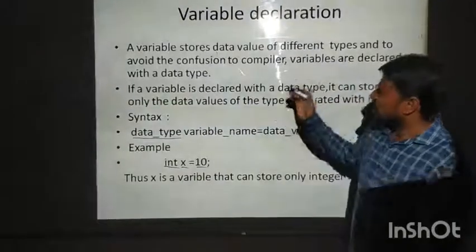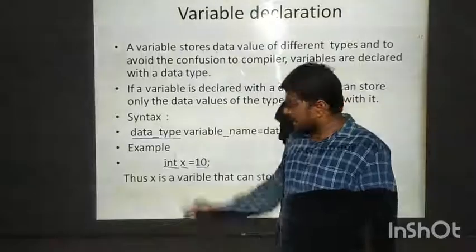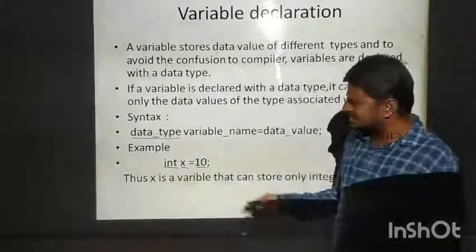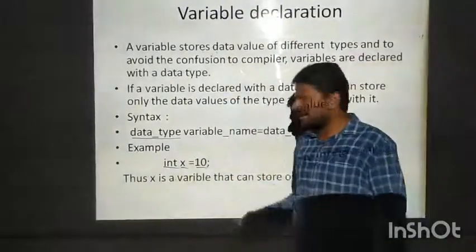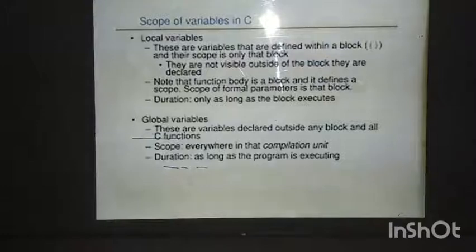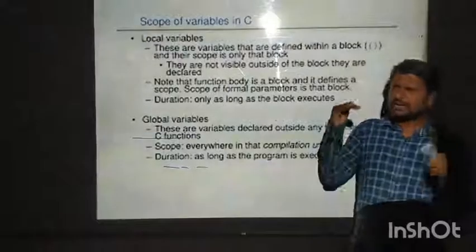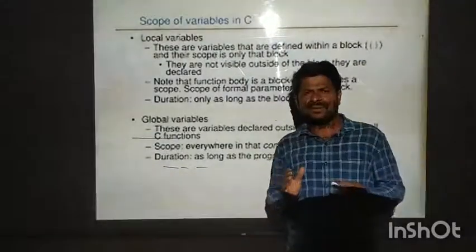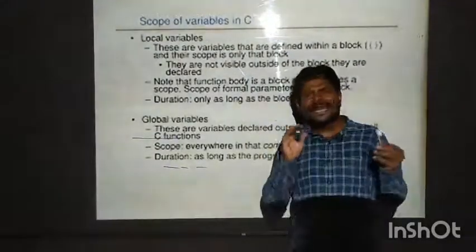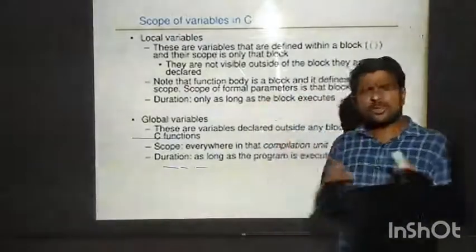Our next topic is data types. When we discuss that, we will learn in detail. Just see the syntax and an example. Now, scope of variables in C. Scope means to what extent the variable exists in the program, and how far it can be used.